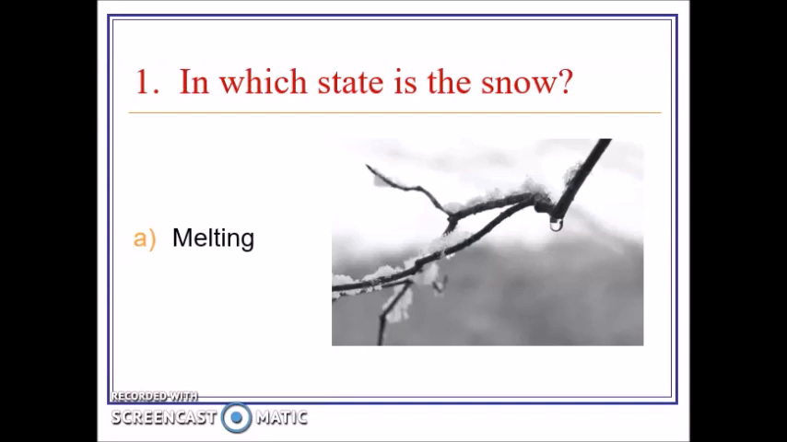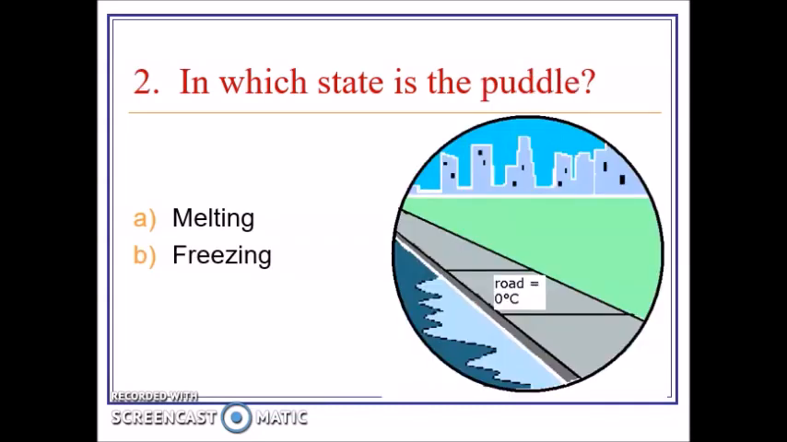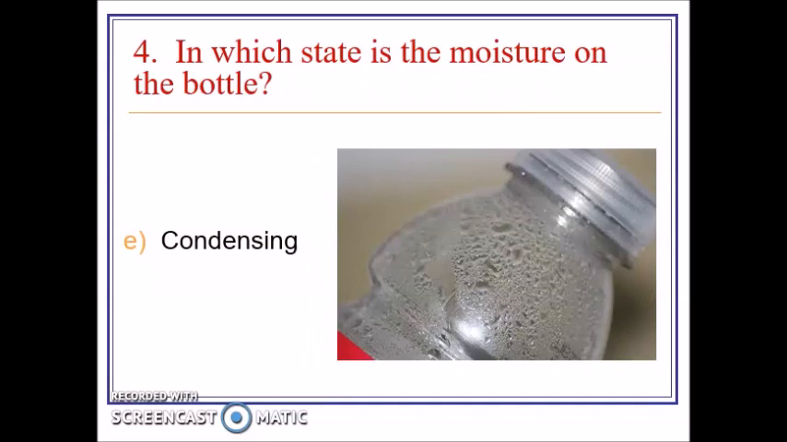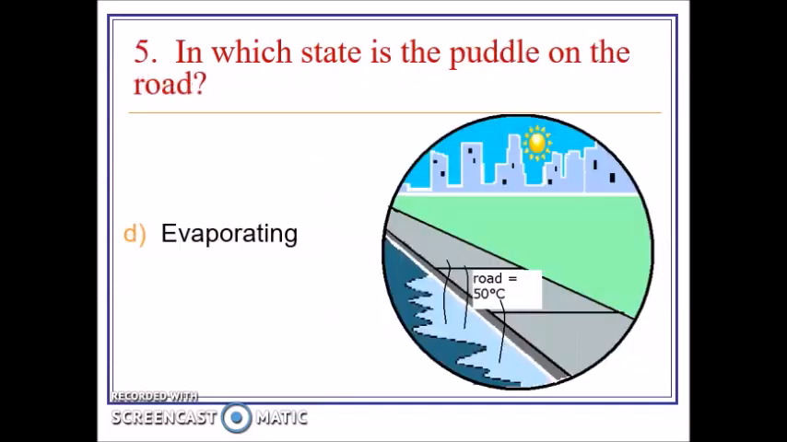For number 1, if you chose melting for the snow, you would be correct. Number 2, it had 2 answers. It's A, melting, and B, freezing. If you said condensing for the fog, you would be correct. Number 4, it's also condensing. Number 5, this time the water in the puddle is now evaporating.